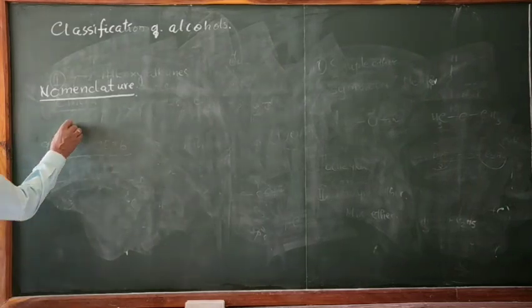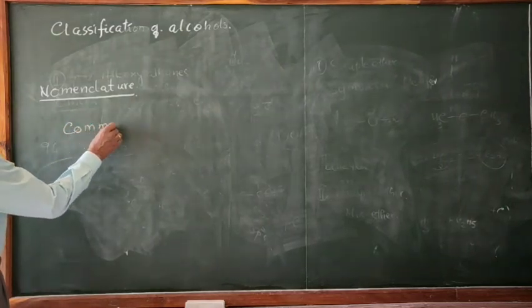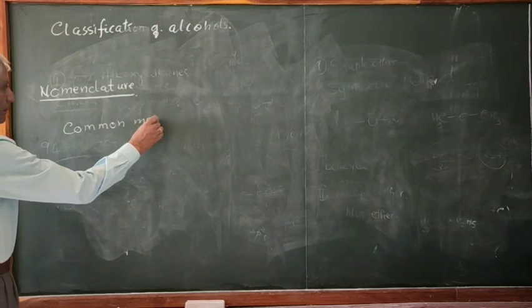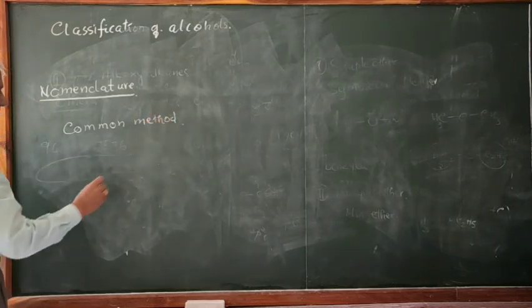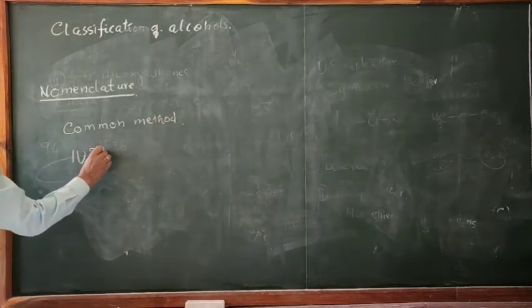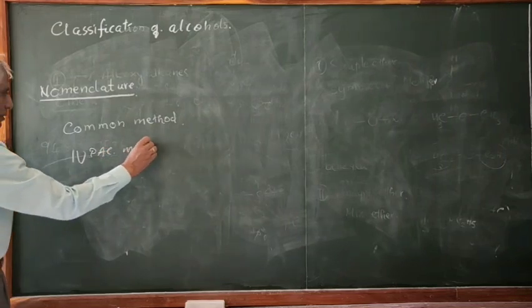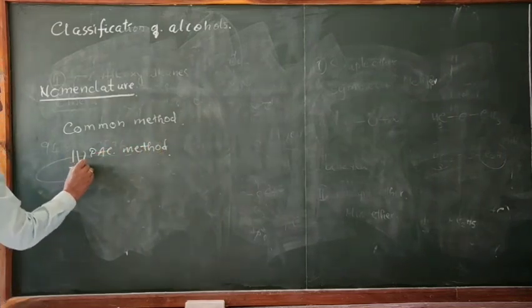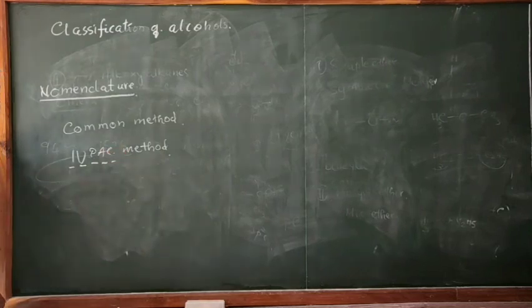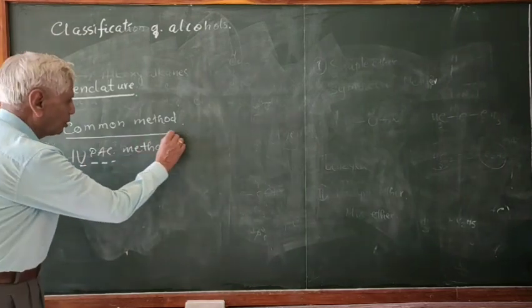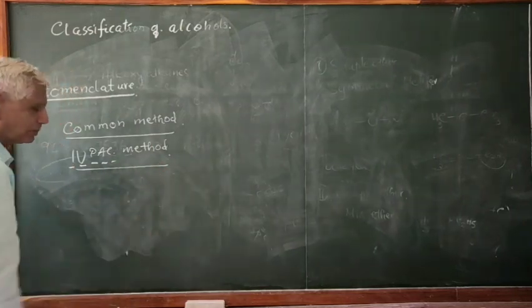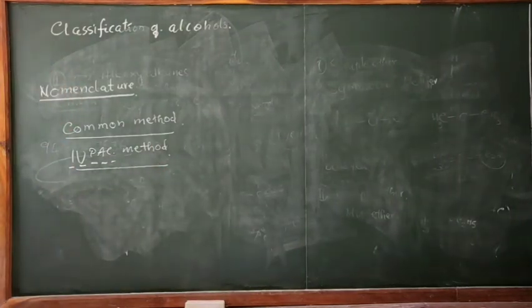One is the common method, and one is the IUPAC method, the International Union of Pure and Applied Chemistry. They frame certain rules to make the nomenclature very easy. The common method is the old method, and this is the new method developed. All these alcohols, phenols and ethers can be named by these two different methods.